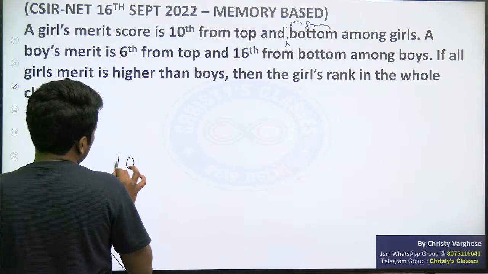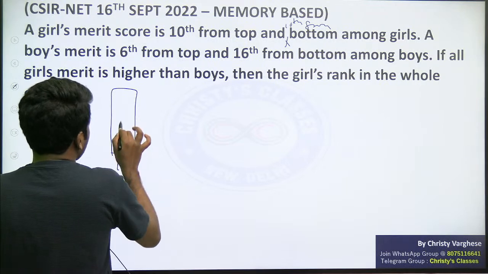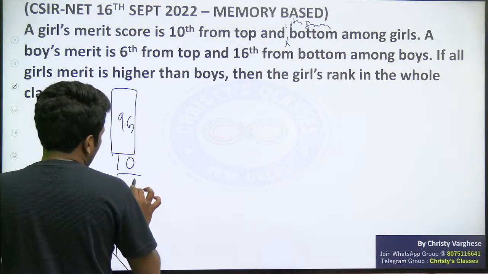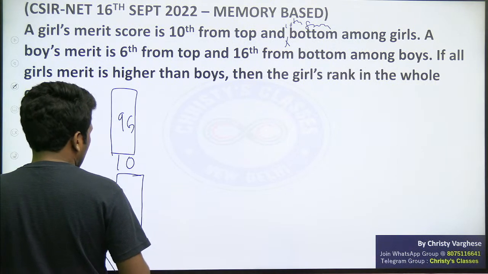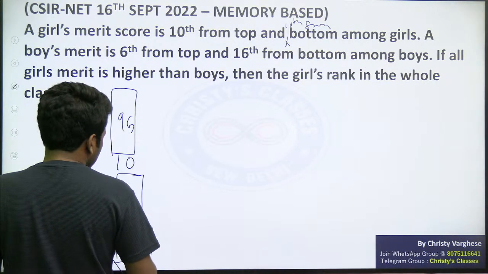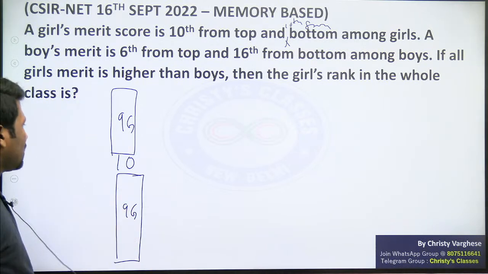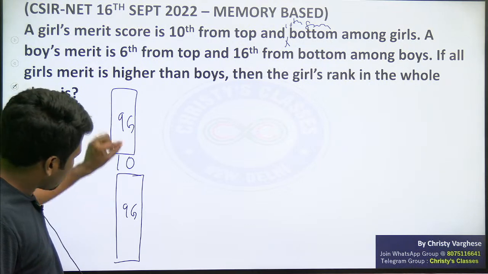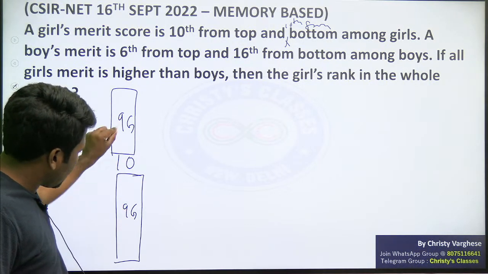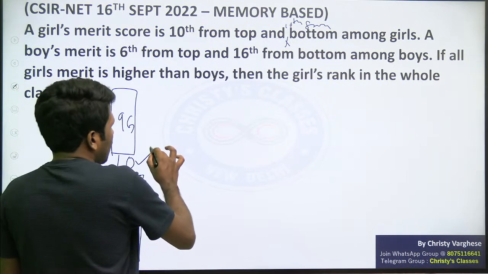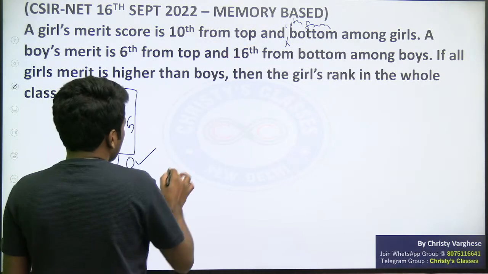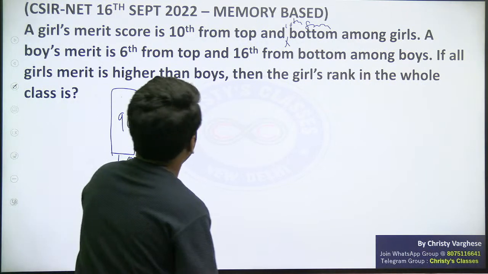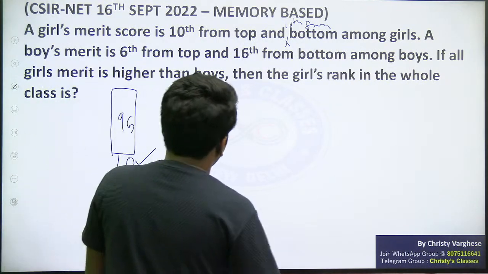So 10th position from the top means before her there are 9 girls who have higher marks than her, and below her there are 9 girls. So how many girls are there in the class? Ordering or ranking based question. So 9 girls, 18, plus the 10th girl, that is the girl that we are discussing. So 19 girls will be there. Did you all understand? 19 girls, how?